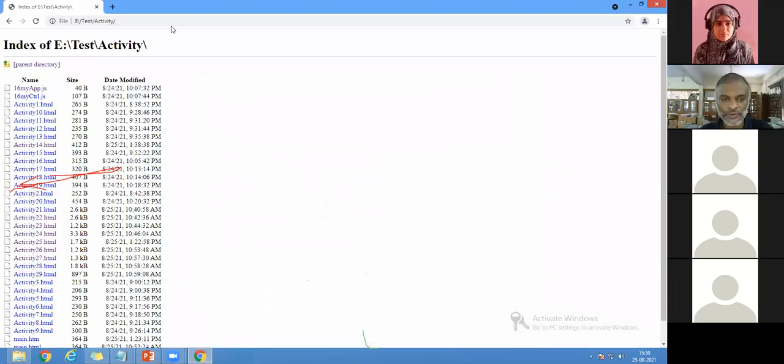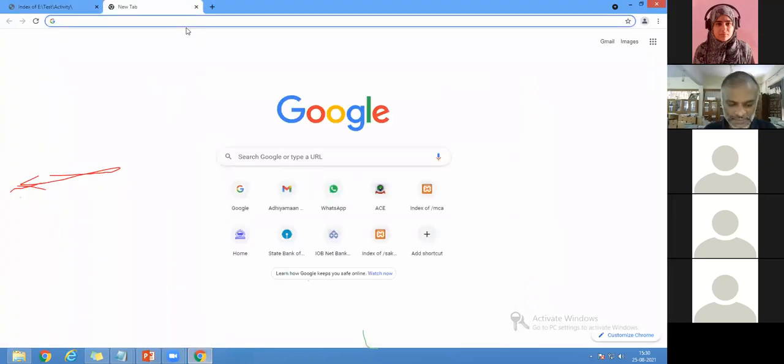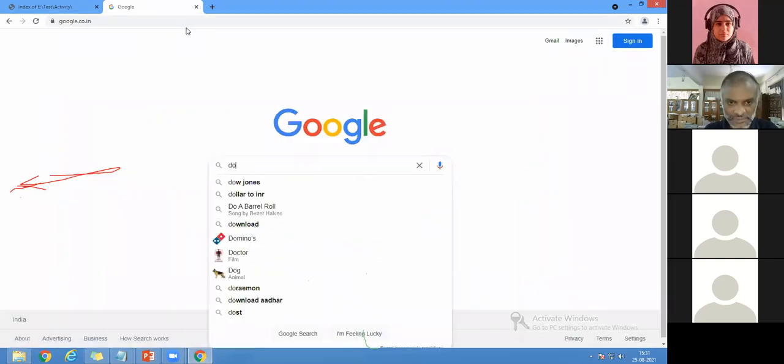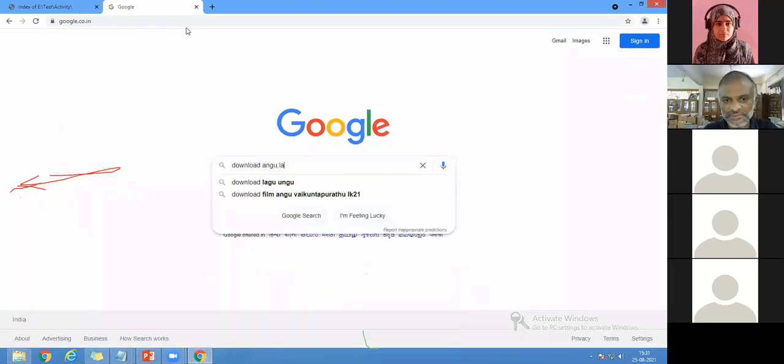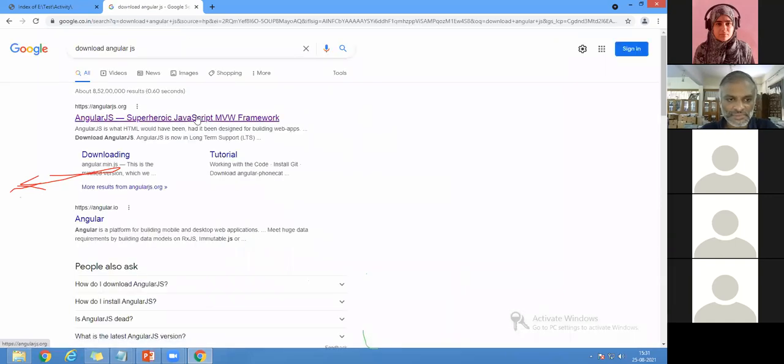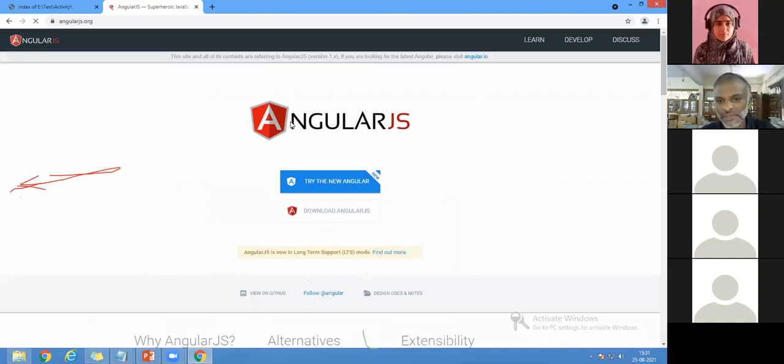Now I'll go to the web page to show how to start. Just search. You can see here, those who want to learn and execute AngularJS can go and see there's an option called download.